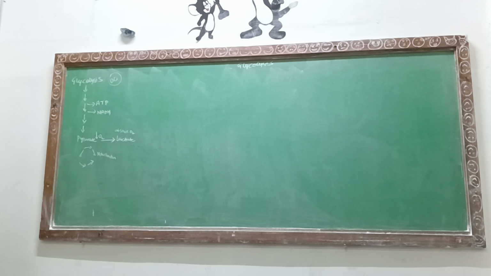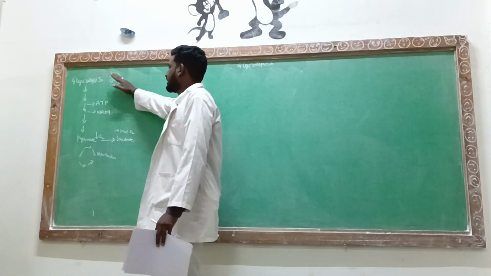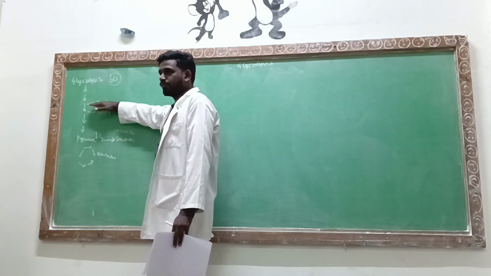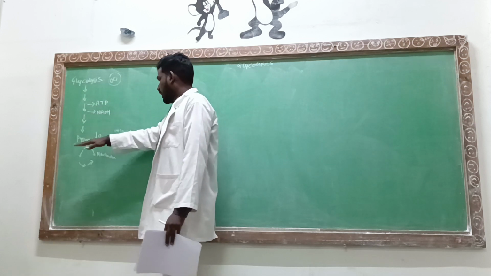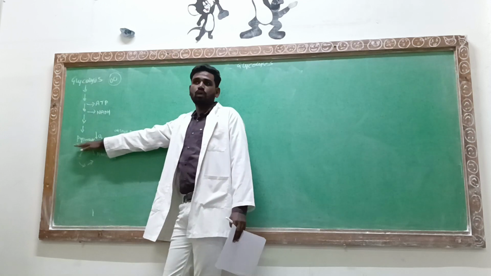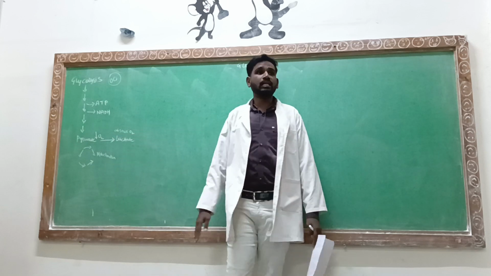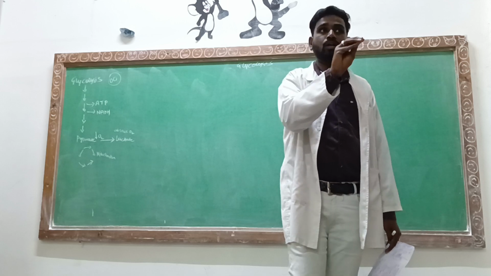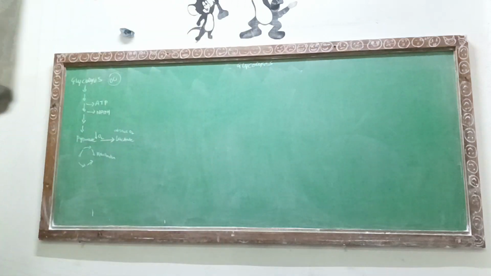Okay, so that was an overview of glycolysis. What will happen from glycolysis? So in glycolysis, the end product will be the pyruvate. They are going to release the energy bonds between them, that is in the form of the ATP and in the form of the NADH. Okay, NADH. If the presence of the oxygen is there, they are going to move to the product called pyruvate. If the absence of the oxygen is there, they will move to the source of lactate. If the presence of the oxygen is there, as well as the presence of mitochondria inside your cell, then they will move to the Krebs cycle. Otherwise, they are not going to move. Okay. Now we'll start with the glycolysis cycle.